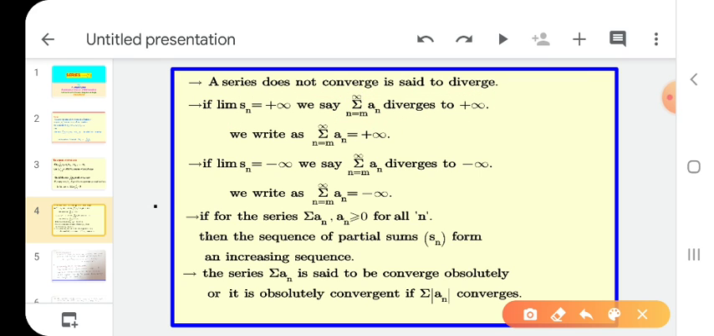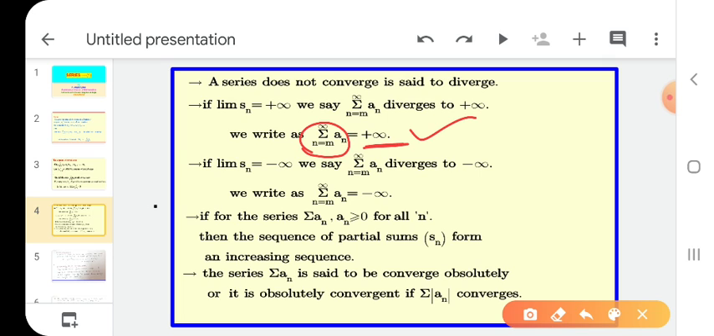Okay, is it clear? This is our series. But what do we take here? The partial sum of the sequence, Sn. What do we find here? The limit. What do we get? Plus infinity. We find the limit of the partial sum and we get plus infinity. So we write that the series, the summation of an, diverges to plus infinity. And we write the summation of an equals plus infinity.